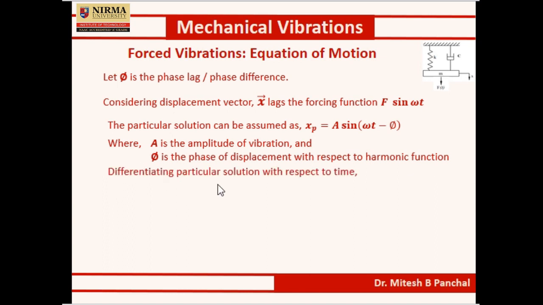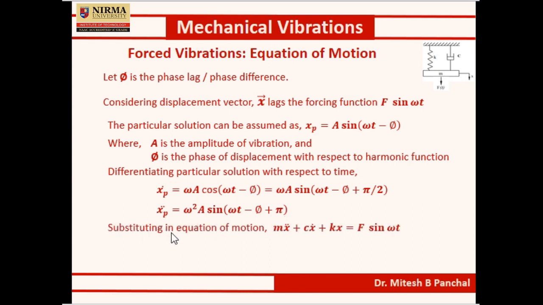Now differentiating the particular solution with respect to time, we get xp dot = ωA sin(ωt - φ + π/2), and xp double dot = ω²A sin(ωt - φ + π).